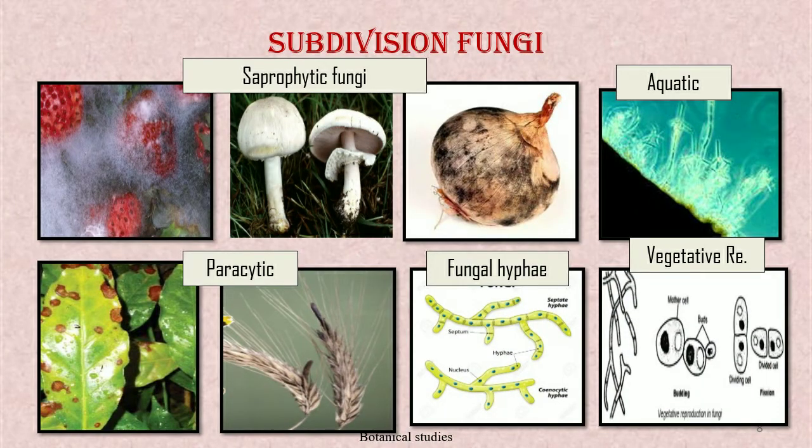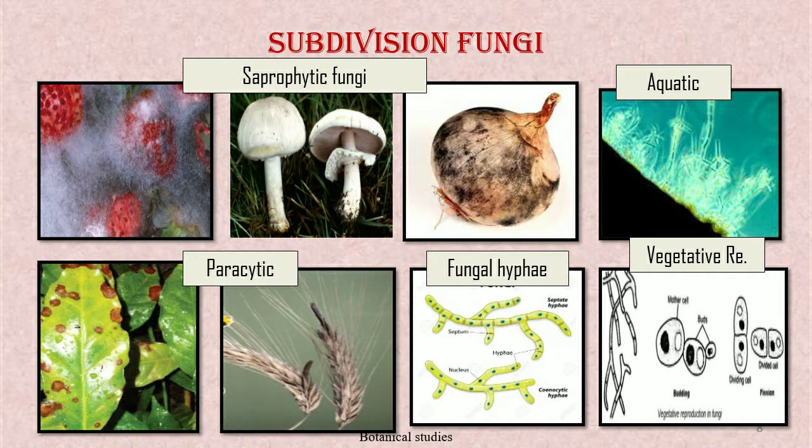Subdivision fungi. It is the second subdivision of Thallophyta. Let us discuss the characters of subdivision fungi. Common examples of fungi are Mucor, Rhizopus, Polyporus, Agaricus, etc. Fungi may be saprophytic, aquatic, or parasitic in their habitat. The fungal plant body is made up of hyphae. Hyphae together form mycelium. This mycelium may be filamentous, septate, or non-septate.